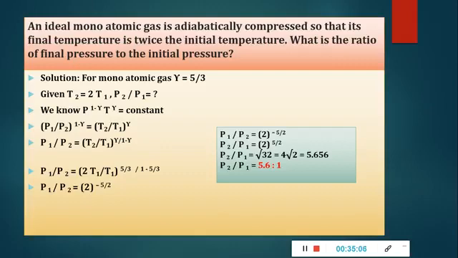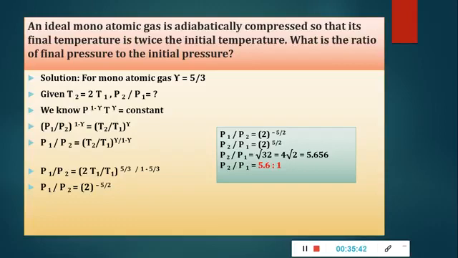So P1 by P2 is equal to (2 times T1 upon T1) to the power gamma upon 1 minus gamma, that is, 5 by 3 upon 1 minus 5 by 3. When you solve, 1 minus 5 by 3, you get the power as minus 5 by 2. So what will be the ratio? P1 upon P2 is equal to 2 to the power minus 5 by 2.